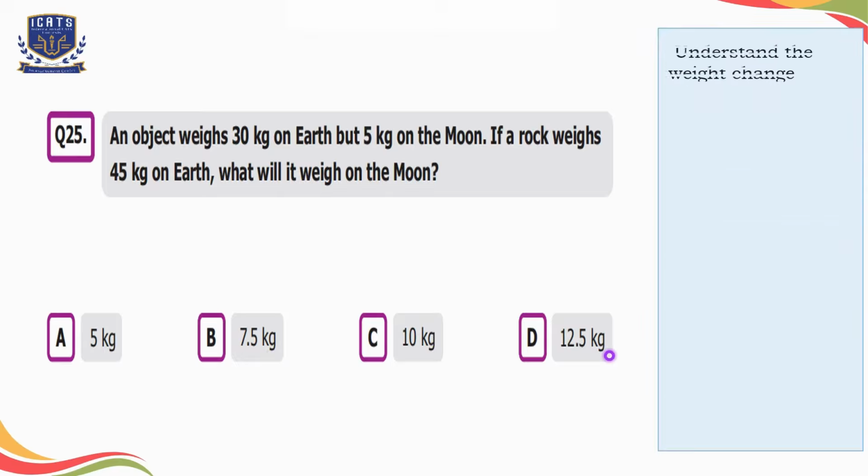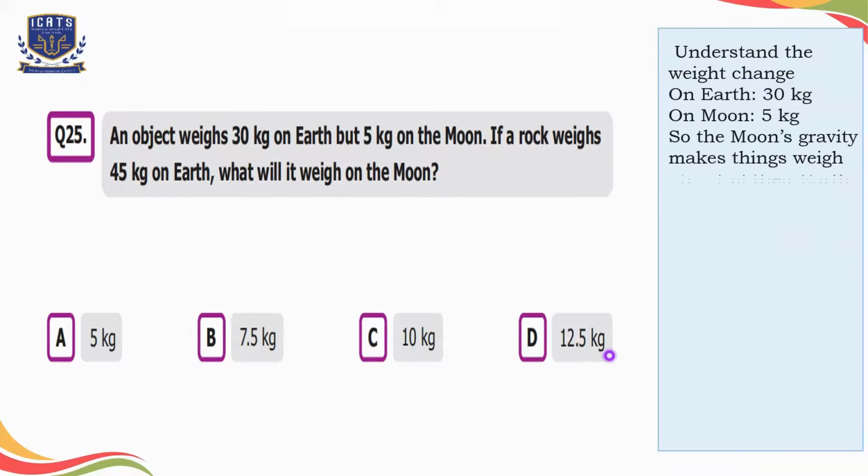So let's understand the weight change first. An object whose weight is 30 kgs on Earth, the weight of the same object is 5 kgs on the Moon. So we can say that the Moon's gravity makes things weigh 5 by 30 of their Earth weight. 5 by 30 can be simplified as 1 by 6.